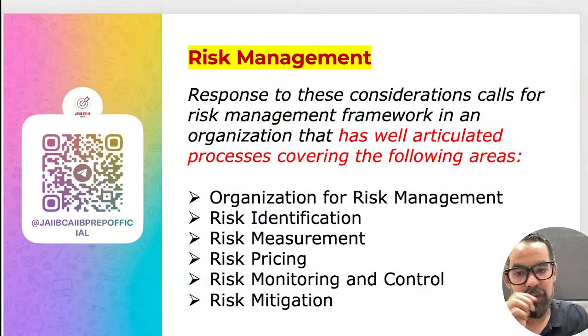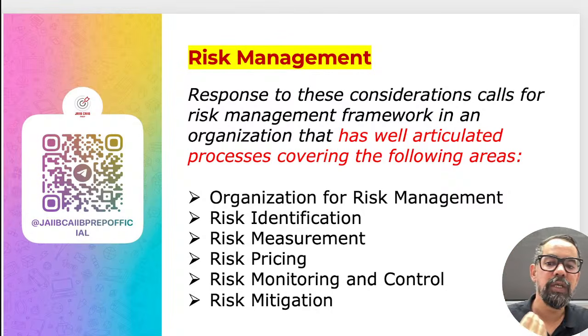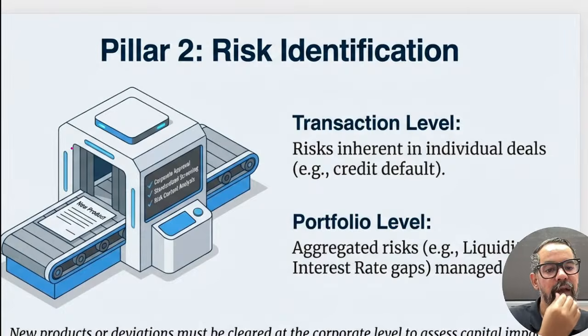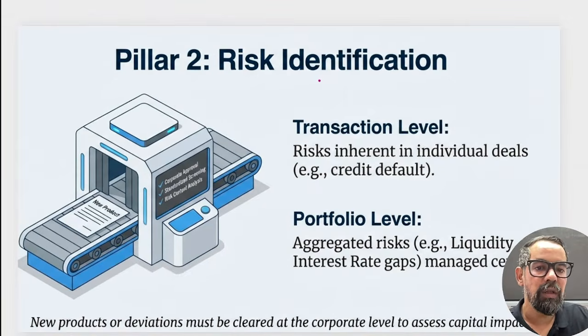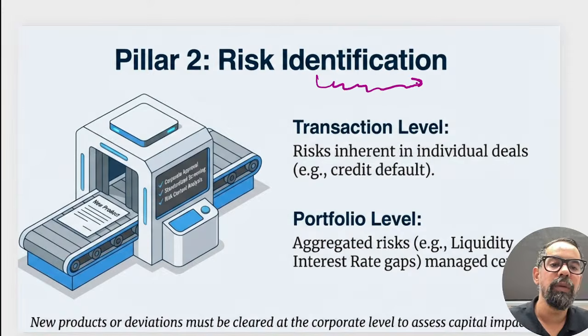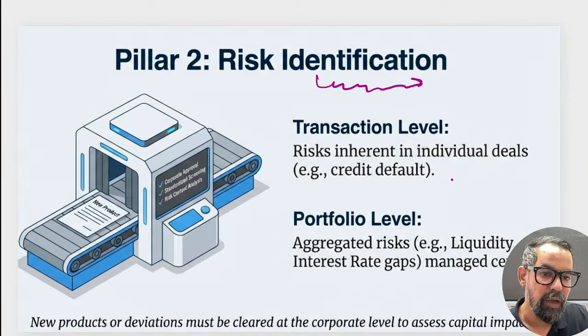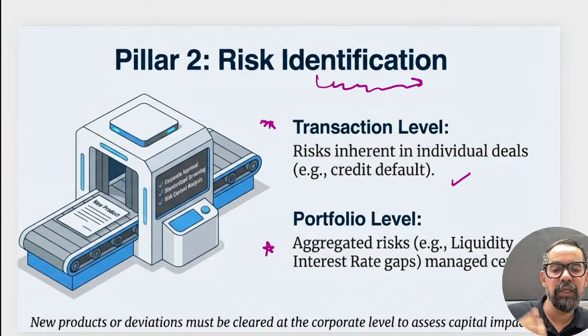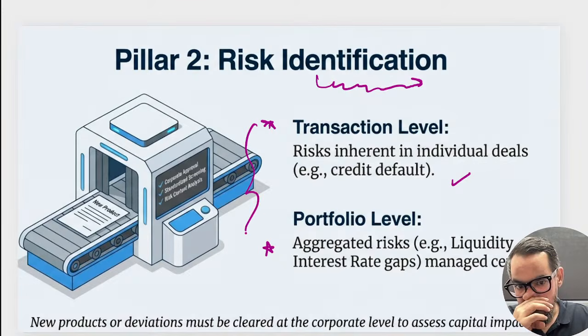The other stage we have is the process itself. The process generally starts with risk identification, like identification of risks to which the bank is prone, right? So the risk inherent in an individual deal, and then aggregated at the portfolio level. So we have to manage risk simultaneously with the actions or the functions.